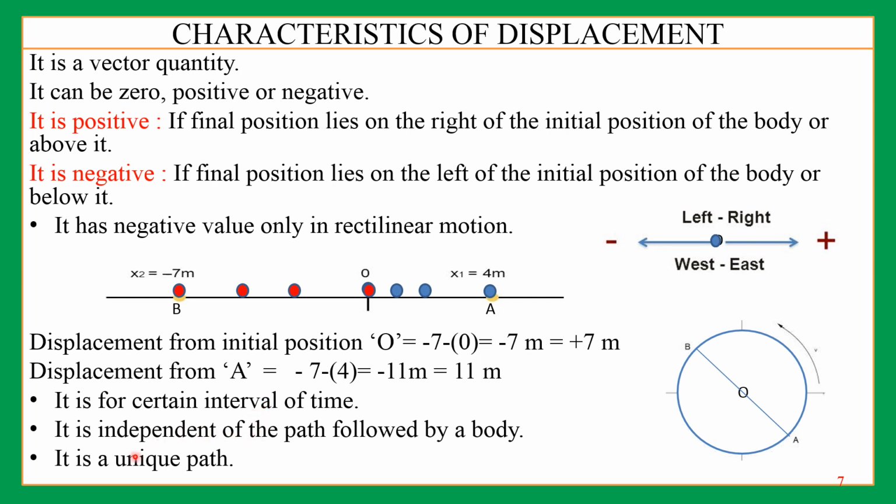Therefore it is a unique path. Distance is not a unique path. Here displacement is a unique path. It is only one here. It is a unique path, right? So, okay.